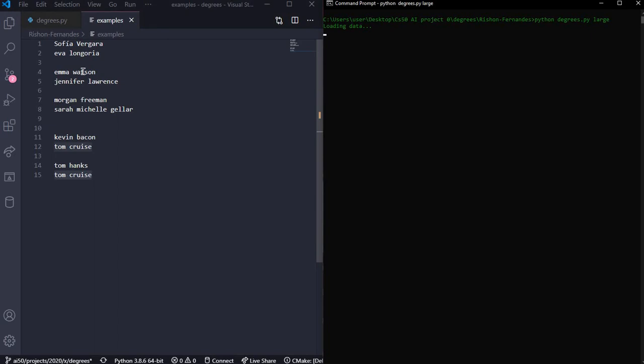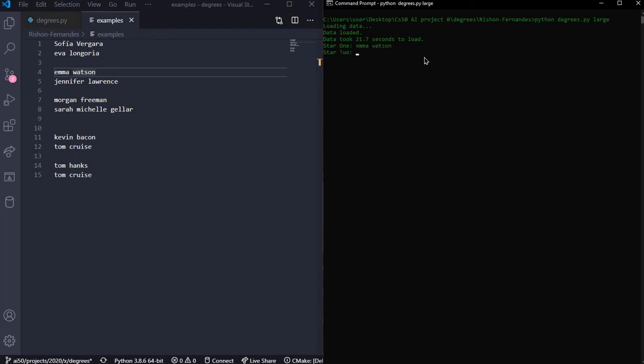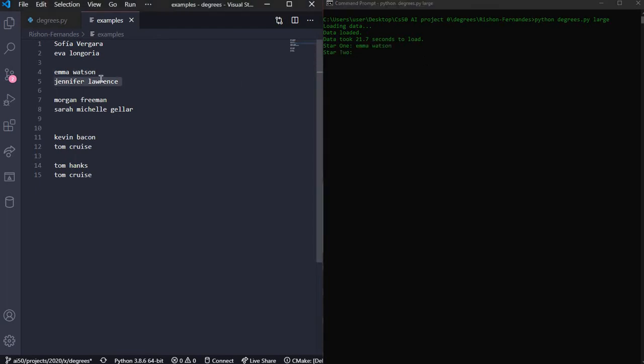Okay, it's taking some time to load, but then I'll just copy this name. And also I kind of changed the algorithm. I made it so that it checks the person, like the star, every time before it adds the star to the frontier, to the queue frontier, it always checks if that is the target state. And if it's not, then it adds to the frontier, otherwise it just traces back to the parent and the cycle continues. Okay, so let's input *1, Emma Watson, Jennifer Lawrence.